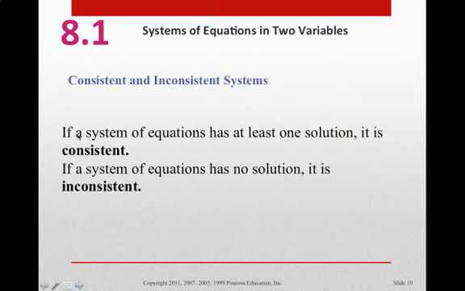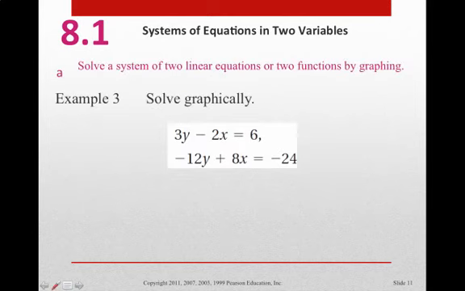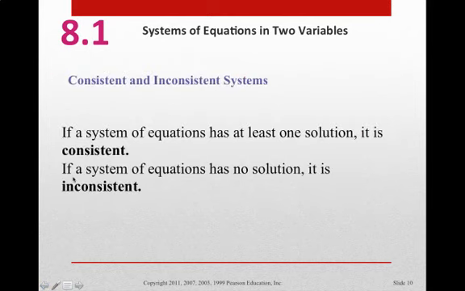So if a system of equations has at least one solution, it is consistent. So our very first problem was consistent. The second set of problems that we worked on were inconsistent. The two parallel lines were inconsistent because they never cross. And so if it doesn't have a solution, it's inconsistent.